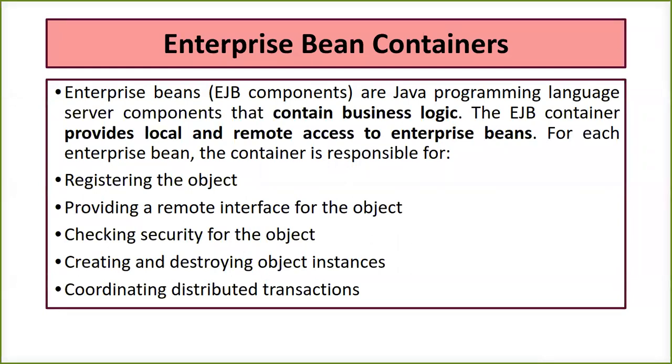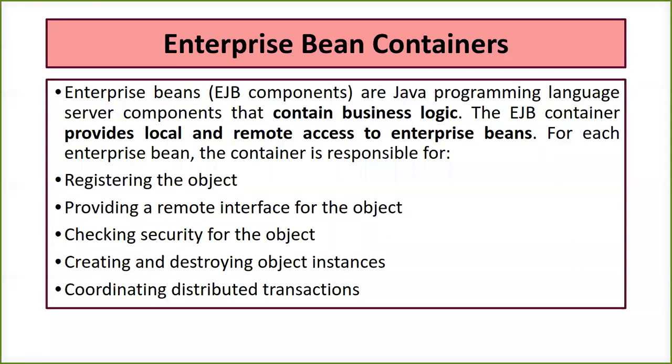Fine. Now, after that, the container is going to have some responsibility also. The enterprise bean container, or you can say the EJB container, is responsible to register the object or the instance which is created for each request, or you can say for each client.